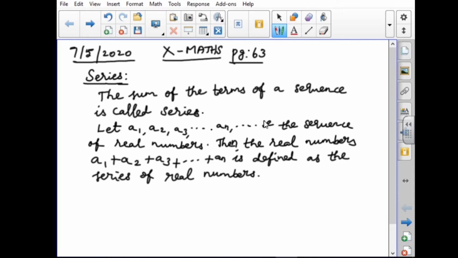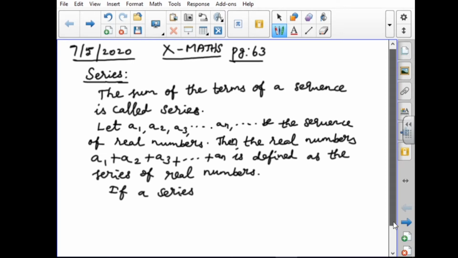Next one, if a series has, already we saw the same thing in the sequence, the same thing you have to follow here.